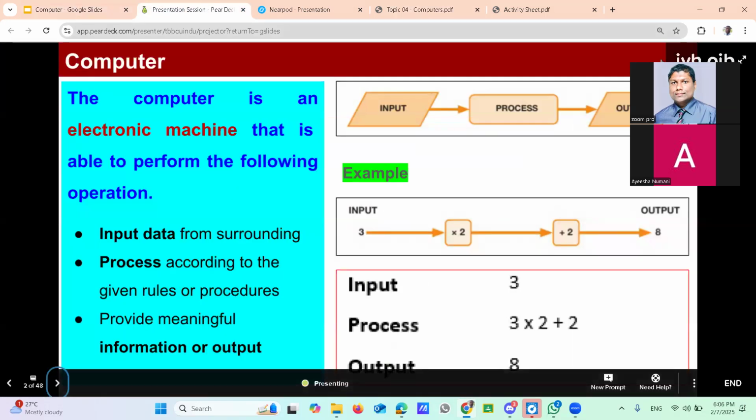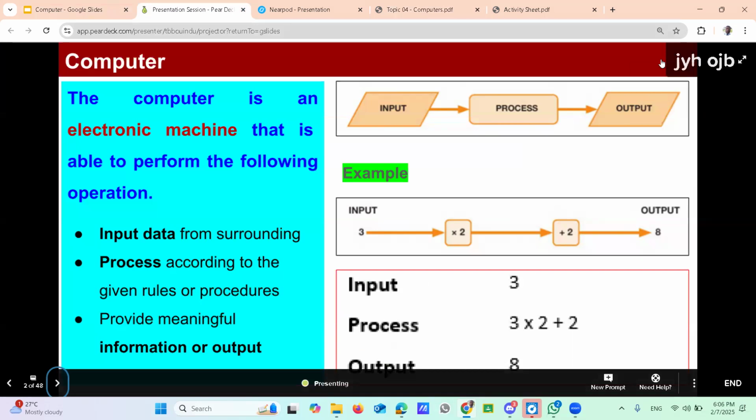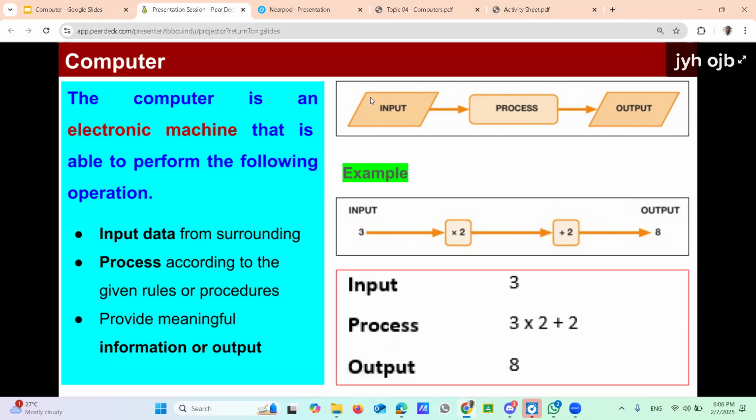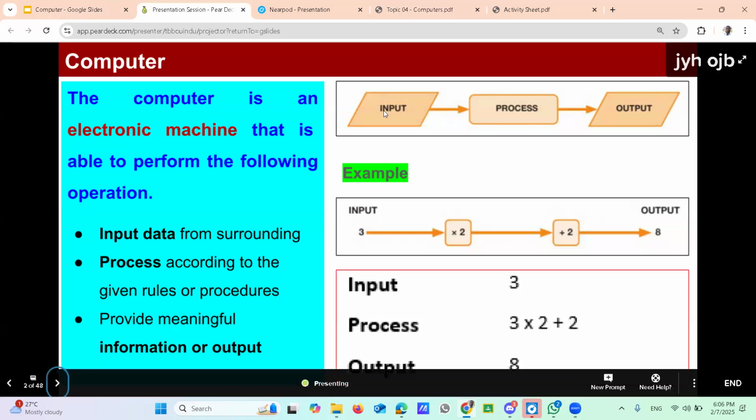Here is some idea about the computer. Before moving to the technical part of the computer, you need to understand the basic process of the computer. It is very easy. There are three steps in the basic process of any computer: input, process, and output.